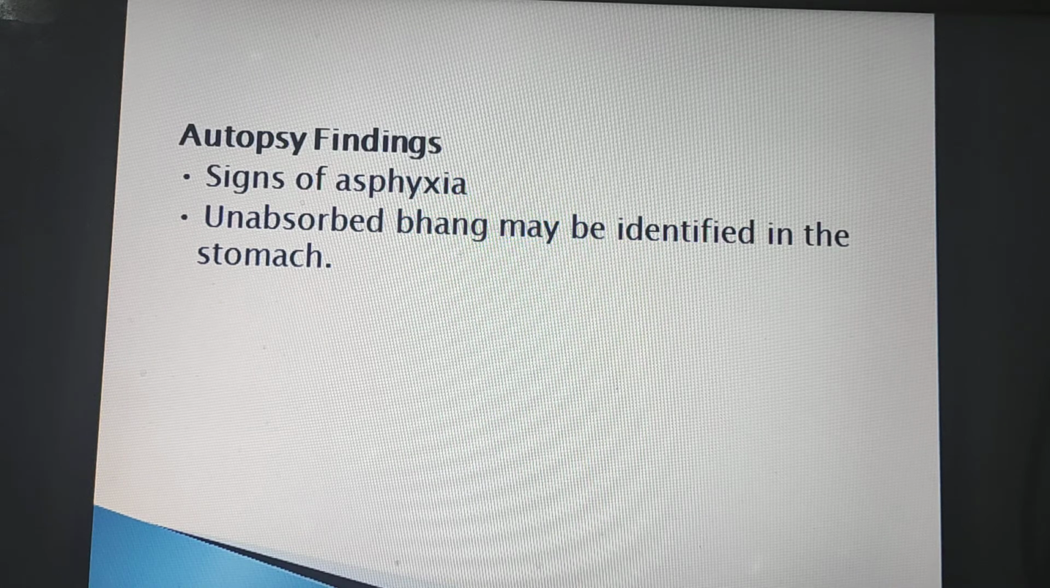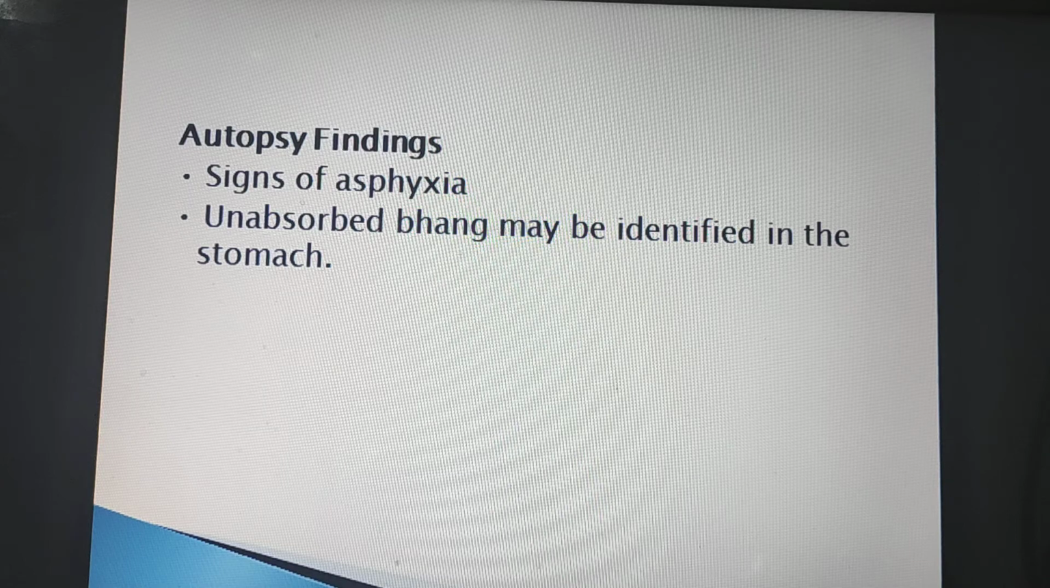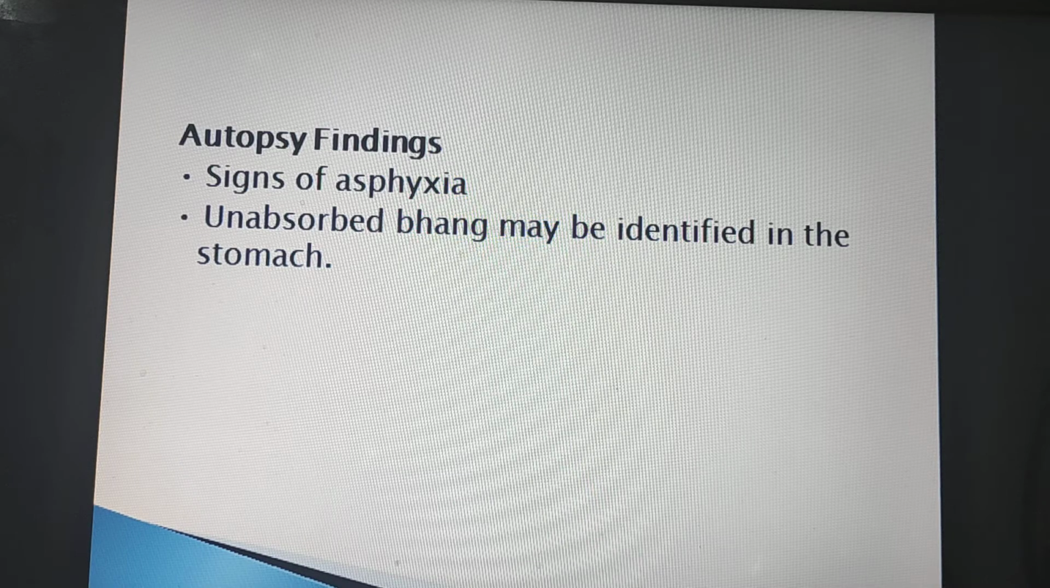Autopsy findings: signs of asphyxia. Unabsorbed bhang may be identified in the stomach, and most important, we must take the viscera, collect them, seal them, and send them to the forensic laboratory for examination for the poisonous substance to confirm the poisoning and the name of the poison.